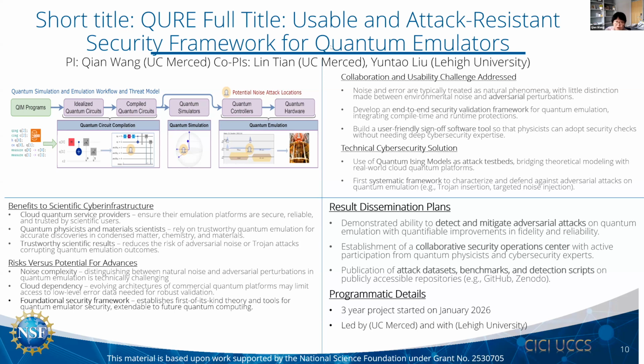And since we now put everything on the cloud, some commercial quantum platforms may limit access to the low-level error data needed for robust validation. We try to solve this by using specific simulators to make up the missing data from the cloud providers.